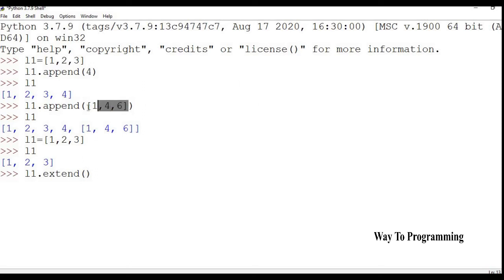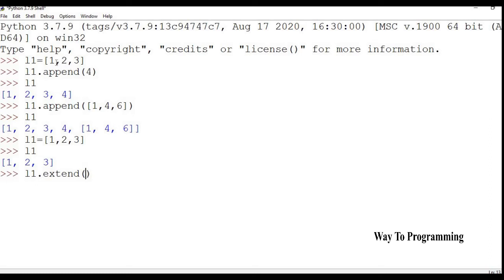When we were using append, we can have any data type, right? But when we are using extend, you can have any iterable. What I mean by that is you can have a dictionary here, you can have a tuple here, you can have a list here, and it is going to treat it as an iterable, not one element.